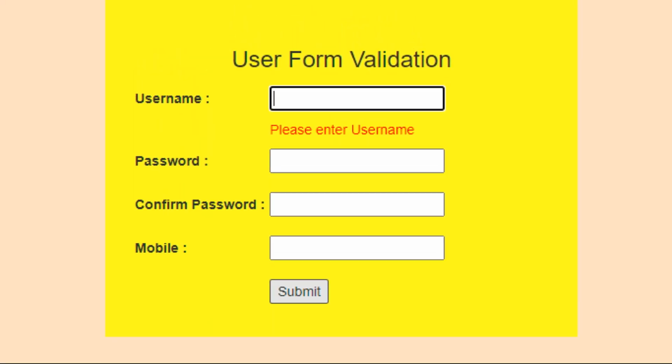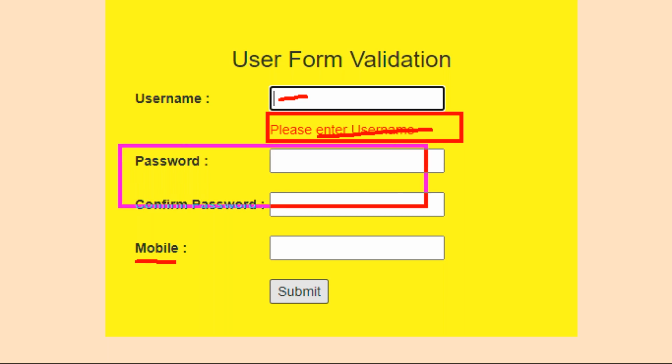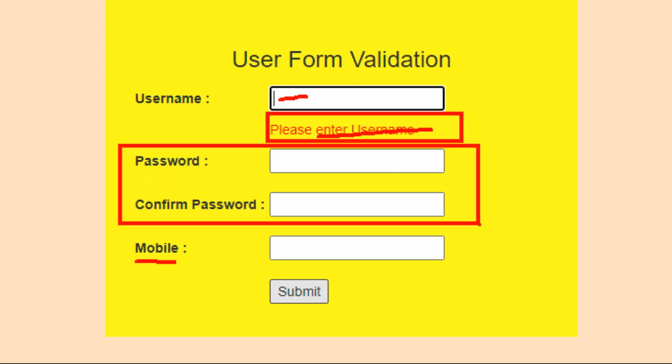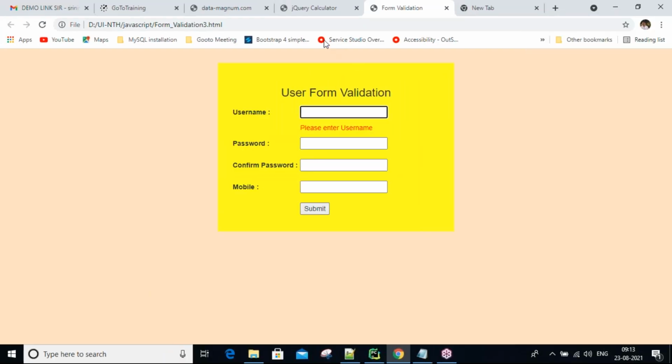So in real time, when we are doing registration related username, password, confirmation password, mobile, email, if you have not entered any data, it immediately asks, please enter username. Okay, you entered less than 5 characters. Please enter at least 5 characters. A lot of things are asked. Password and confirmation password must be required. One digit required, one lower character required, one upper character required. Everything is asked, a lot of validations are provided here.